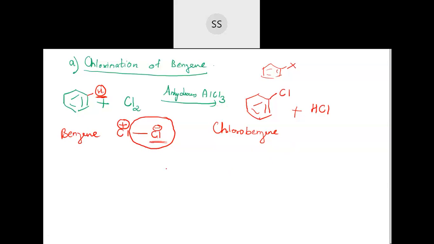Now you need to understand the mechanism part. So next after that, the main thing we have is the mechanism. This much you write down first, students. This is the main reaction. In one shot I have explained what happens, but how exactly the path takes place, how exactly benzene combines with Cl plus and then finally gives you chlorobenzene, that will be the mechanism of it. So I will be doing that next.